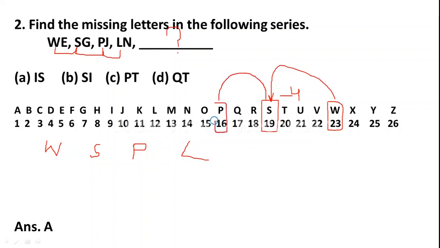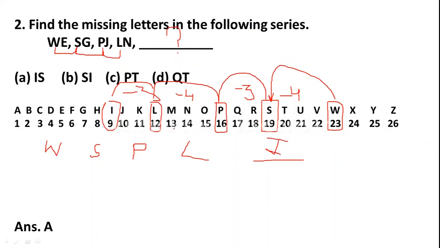S is at 16th position. It means the difference is -3. Then P to L. Friends, again from P to L the difference is 1, 2, 3, 4, again -4. I think you have got the pattern here. -4, -3, -4, then next is -3. 1, 2, 3. So the next alphabet will be I.